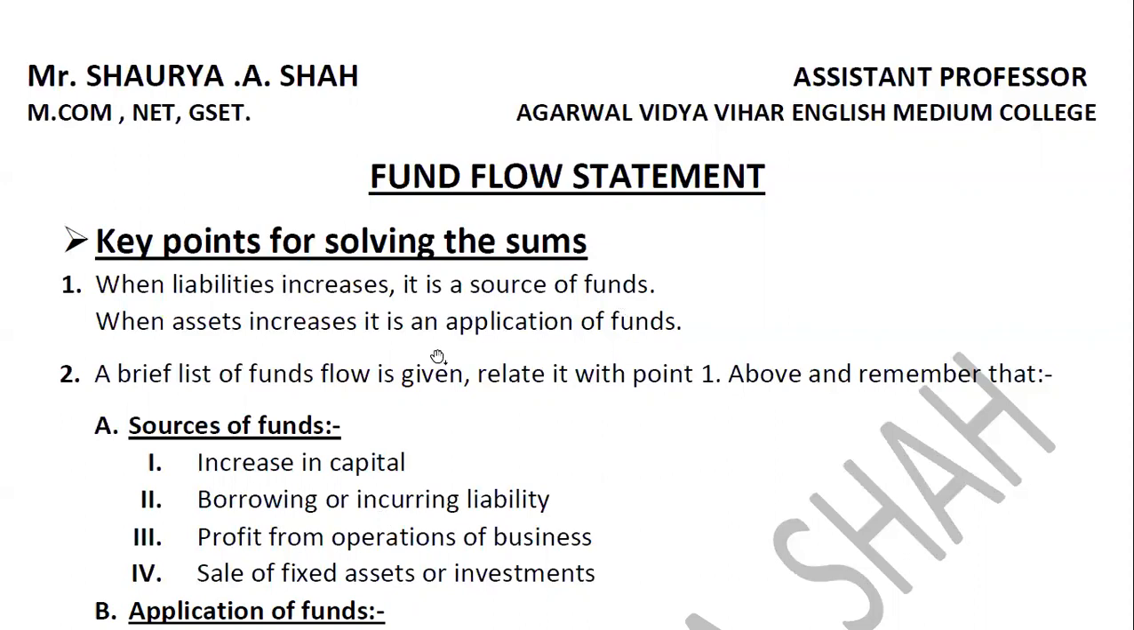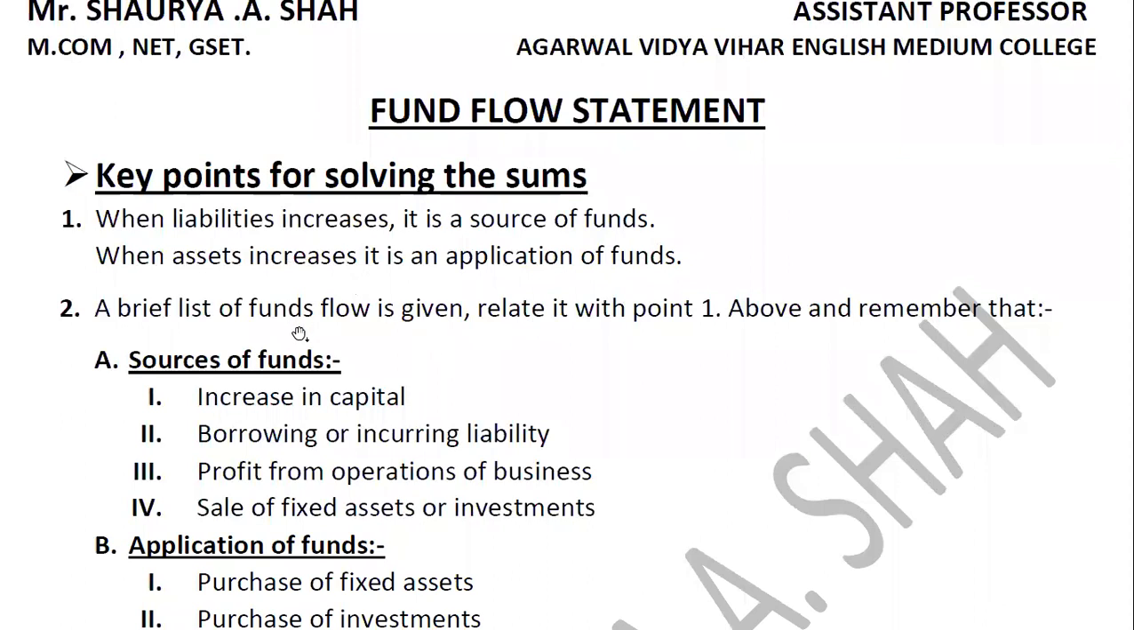When an asset increases, it is an application of fund. I gave you two names for your balance sheet also: source of fund, which is related to your liability side, and application of fund, which is related to your asset side. So whenever you purchase any asset or an asset is increased, it is an application of fund. Remember, students, we'll be discussing all these points in the sum. So understand the simple logic: liability increase, source of fund; asset increase, application of fund.